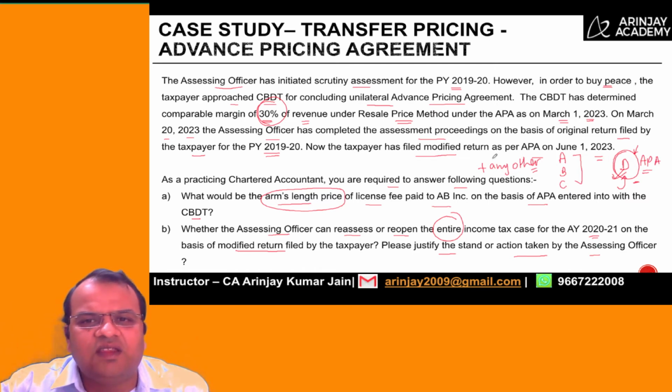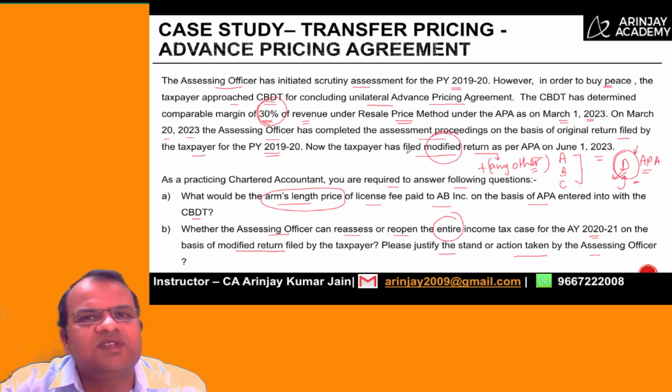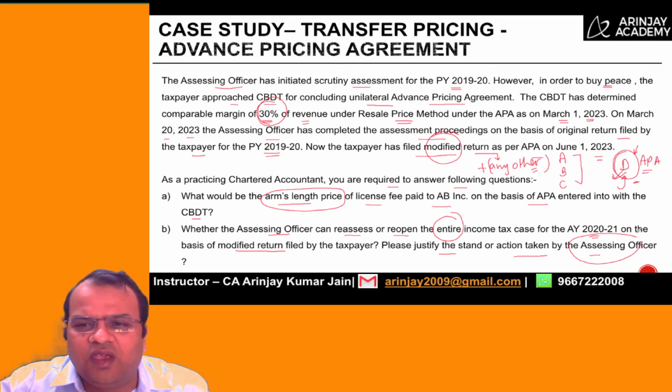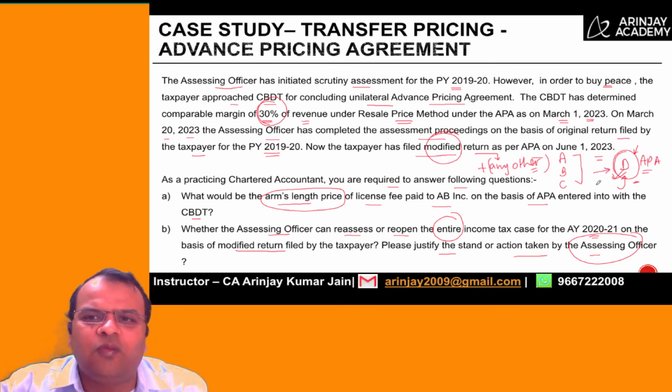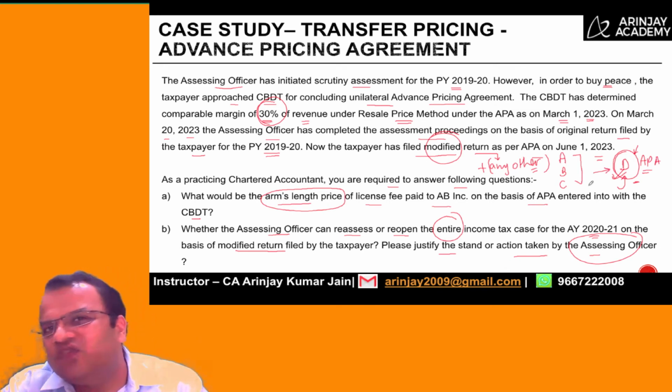So considering this, the law has now made some changes under which they have said that once a modified return is filed in respect of an assessment year for which the assessment has already been concluded, the only modification which the AO can do is in relation to the subject matter of the APA, which means the changes can be done only for point number D and not E, F, G or anything else.